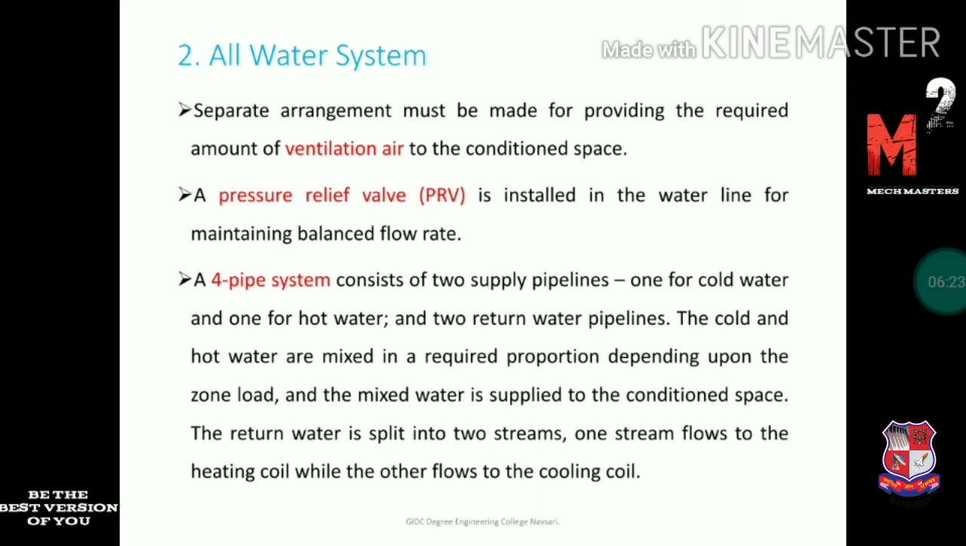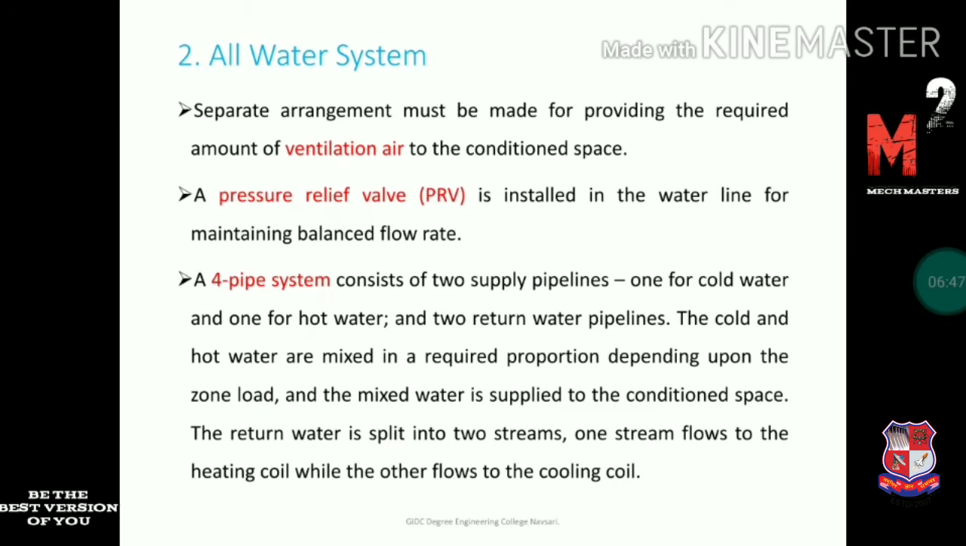A separate arrangement must be made for providing the required amount of ventilation air to the conditioned space. As I told earlier, here we use water circulation to achieve the cooling and heating purpose. So we make a separate arrangement for ventilation to maintain the air quality and pressure in the room. Here a pressure relief valve or PRV is installed in the water line for maintaining a balanced flow rate.